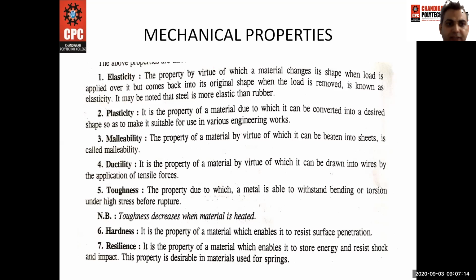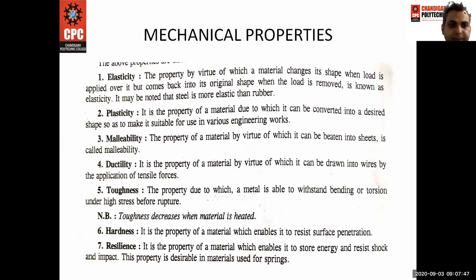Its opposite is plasticity. It is a property of material due to which it can be converted into a desired shape as to make it suitable for use in the various engineering works. So we can say if the material cannot regain its original shape and size after the removal of the load, the material is said to be in the plastic region or the plasticity.